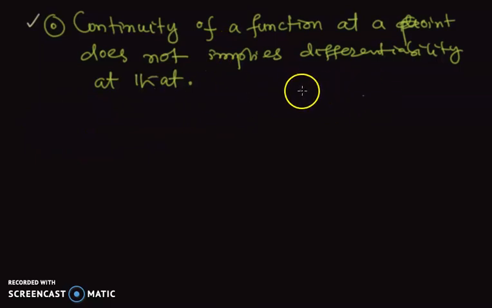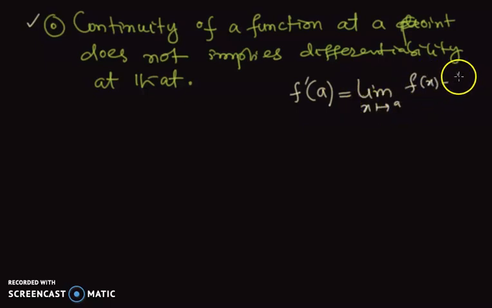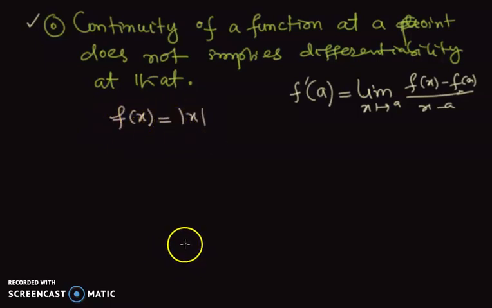Before I start with that, I'll give you the alternative definition of the derivative at a point. The derivative at point a is given by the limit as x goes to a of f of x minus f of a, divided by x minus a. We will use this definition and show that we have a function which is continuous at a point but not differentiable. I'll be going for the favorite example that we have. I'll consider the function absolute value of x.